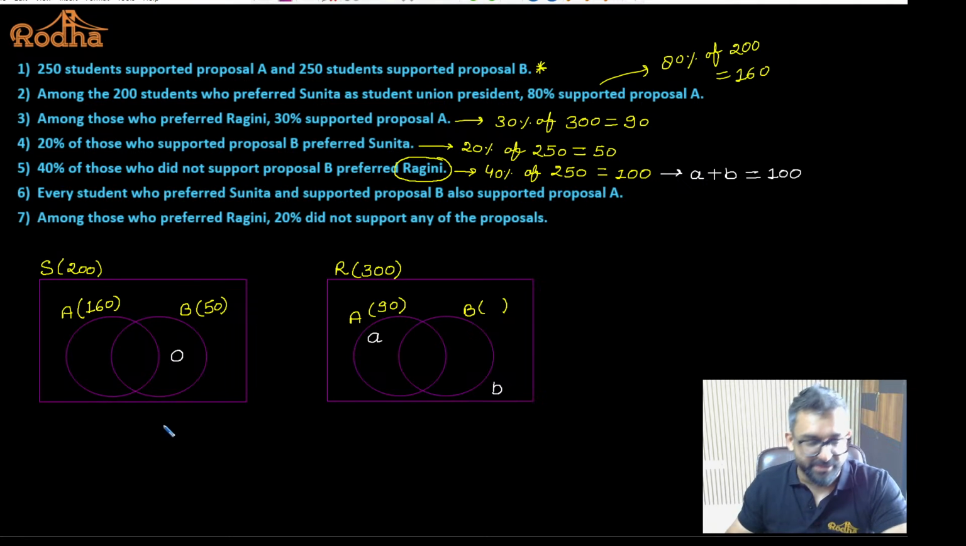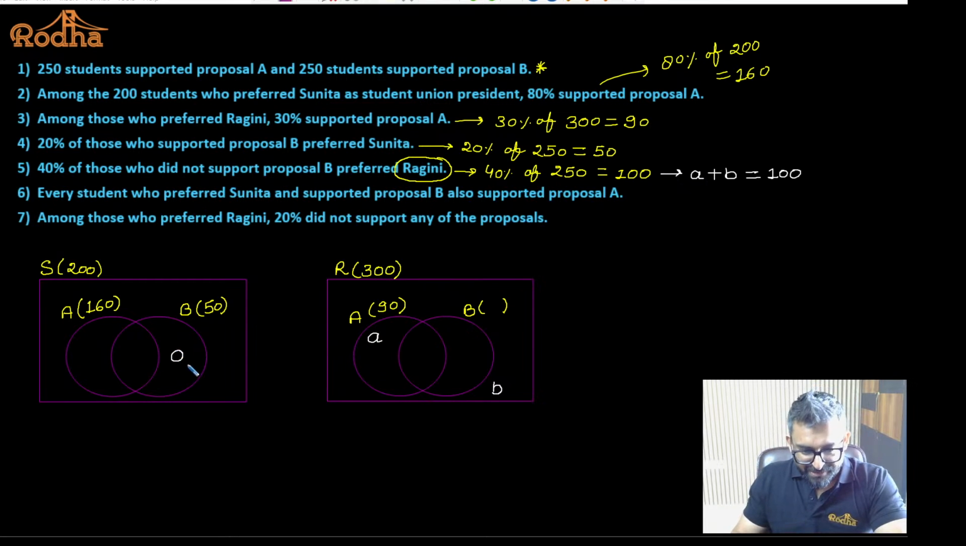That means there is nobody who is supporting only proposal B. This will become 0. Why? Because it is mentioned in the question, every student who prefers Sunita and supported proposal B supported proposal A as well. That means there is nobody who is supporting proposal B only. If you support proposal B and you want Sunita to be president, then you have to support proposal A also. That means this becomes 0. Yes or no?